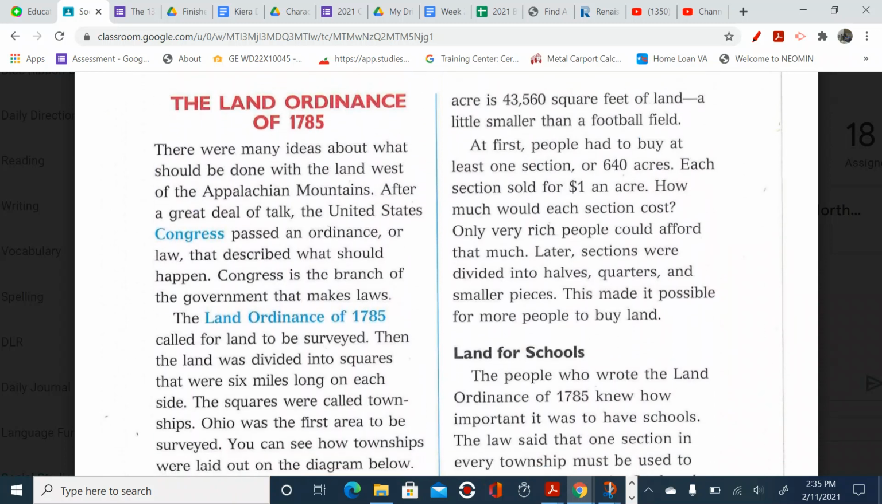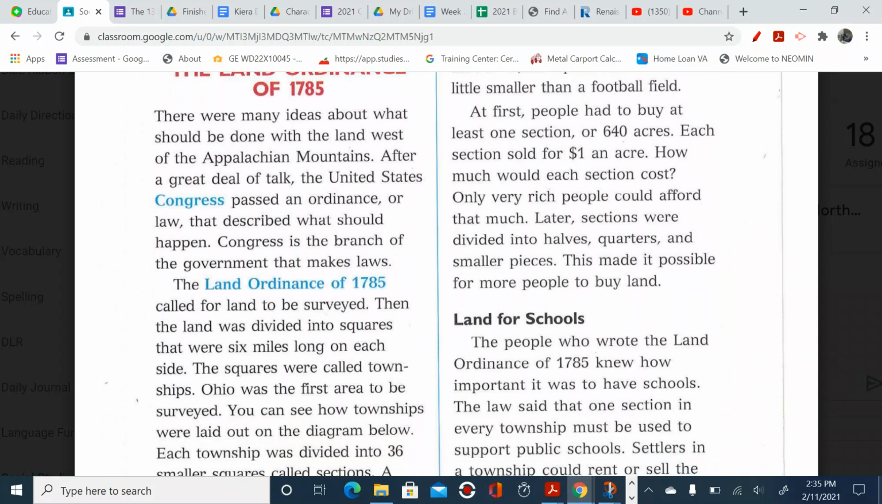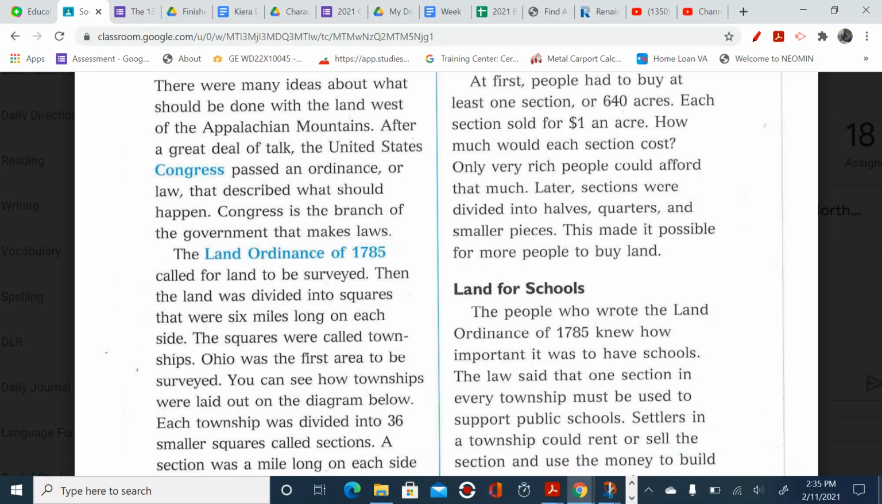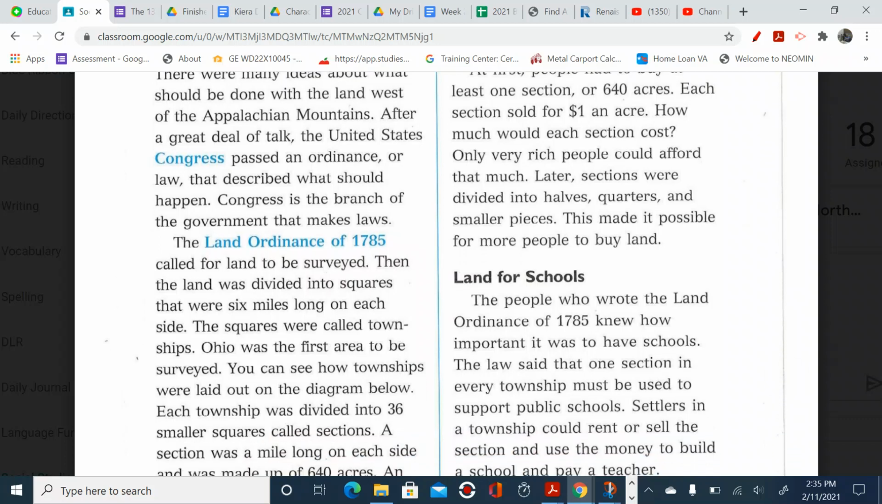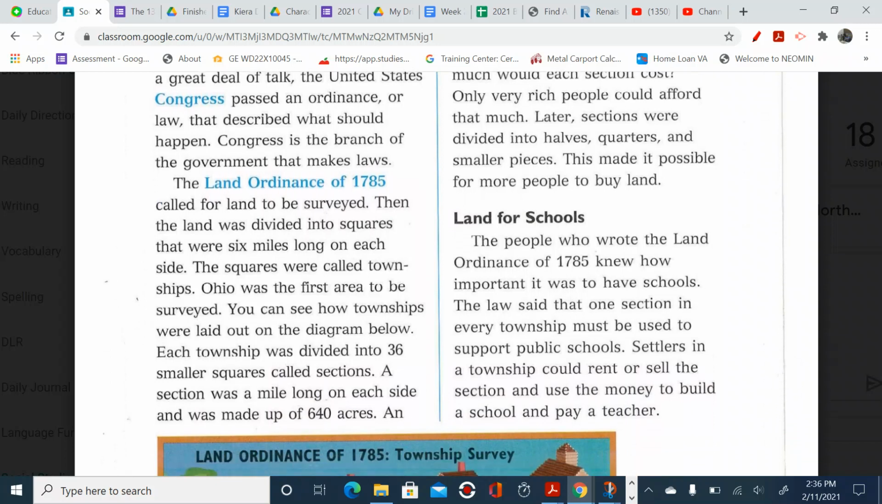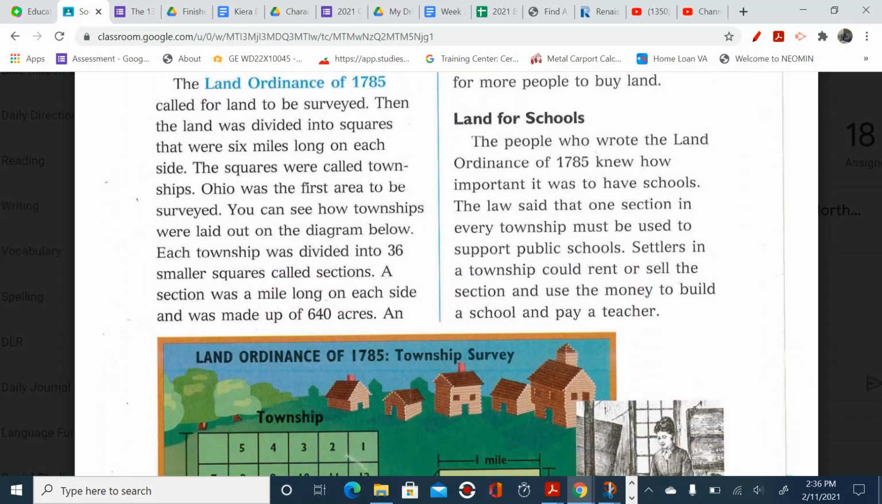An acre is about 43,560 square feet of land, a little smaller than a football field. At first, people had to buy at least one section, or 640 acres. Each section sold for $1 an acre. How much would each section cost? $640. Only very rich people could afford that much. Later, sections were divided into halves and quarters and smaller pieces. This made it possible for most people to buy land.